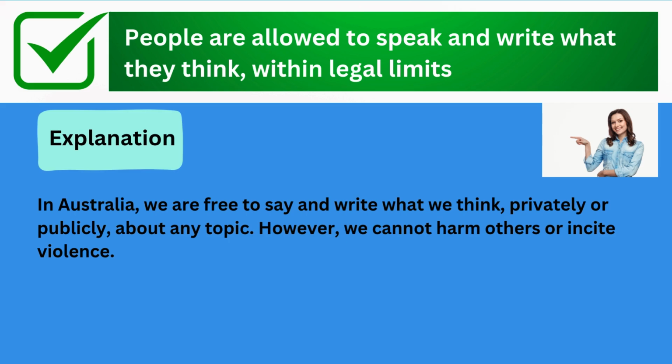The correct answer is people are allowed to speak and write what they think within legal limits. Explanation: in Australia, we are free to say and write what we think, privately or publicly, about any topic. However, we cannot harm others or incite violence.